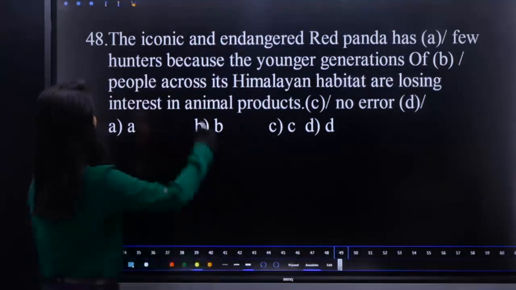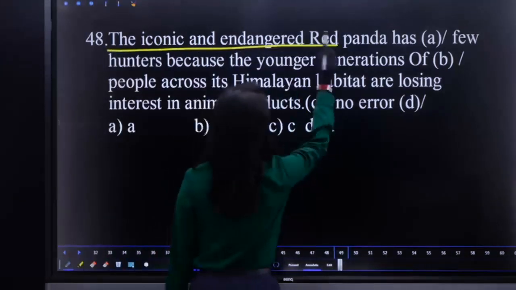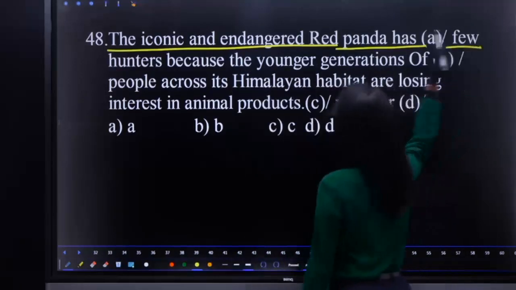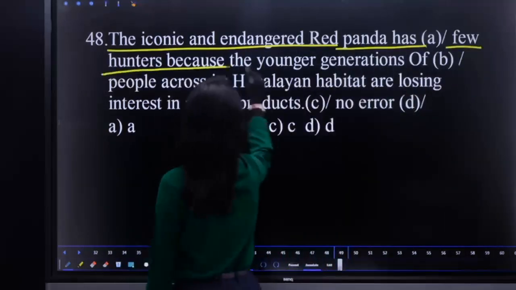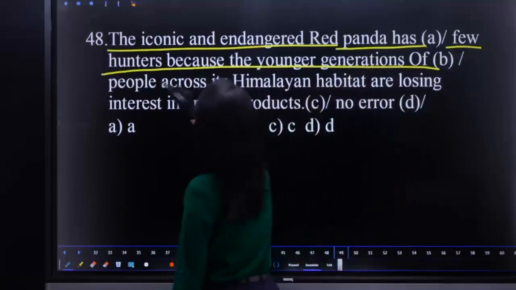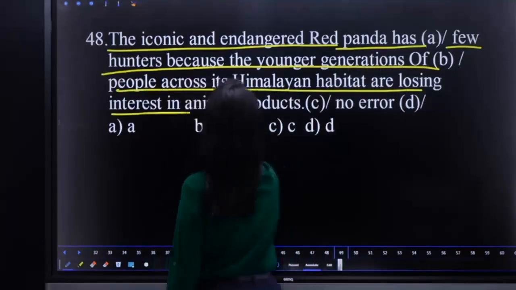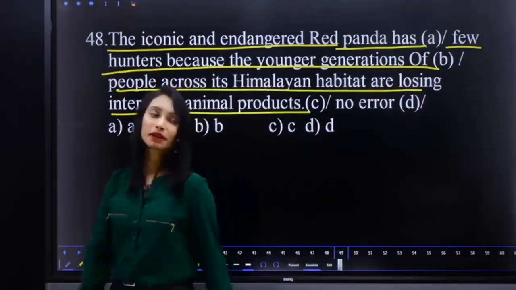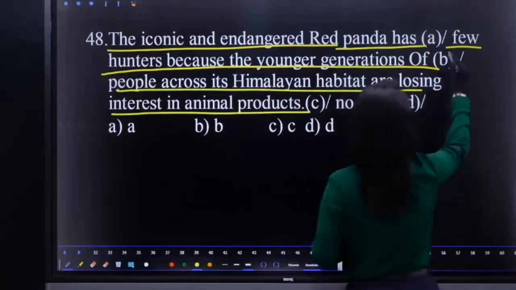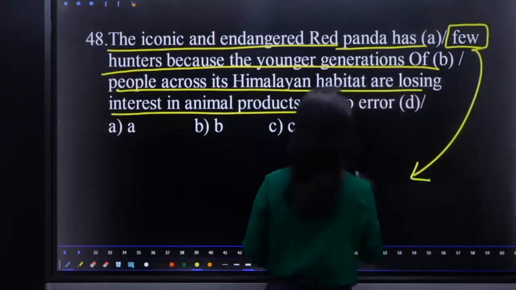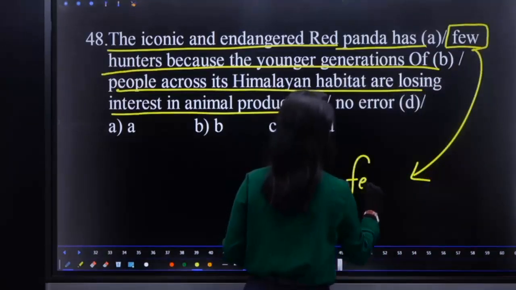The iconic and endangered red panda has few hunters because the younger generations of people across its Himalayan habitat are losing interest in animal products. What is the error? The error is with the usage of few, and it should not be few, it should be fewer.